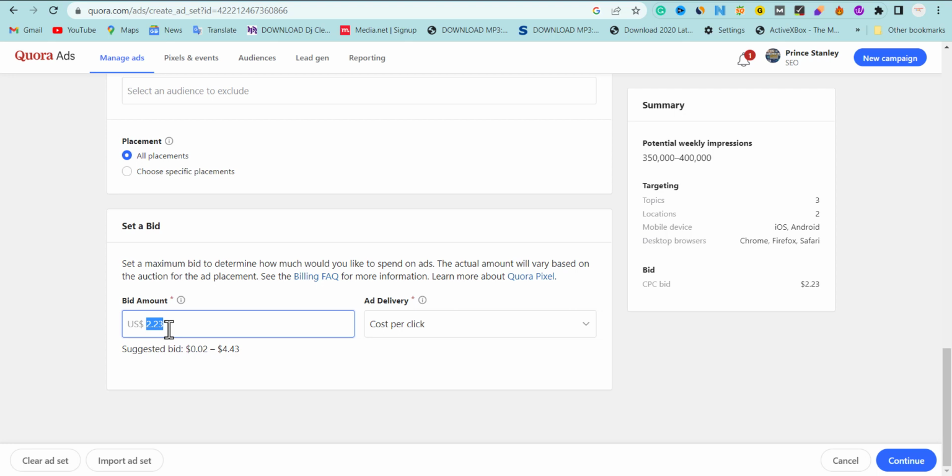Now the next thing we're going to do is choose our CPC. Our suggested CPC started from 0.02, which I'm going to move to 0.3. I like going above that. If they give me a suggestion of 0.03, I'm going to go over to 0.05. I want them to give me the best traffic and also make my campaign more visible, depending on your budget, or you work with their suggested bidding.